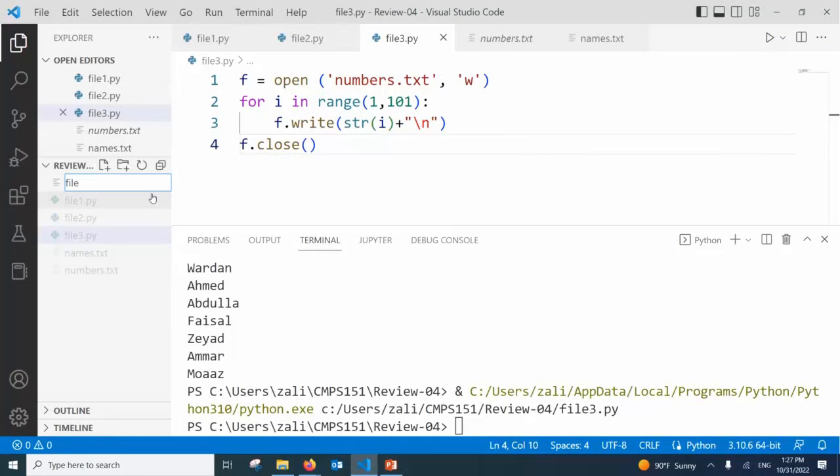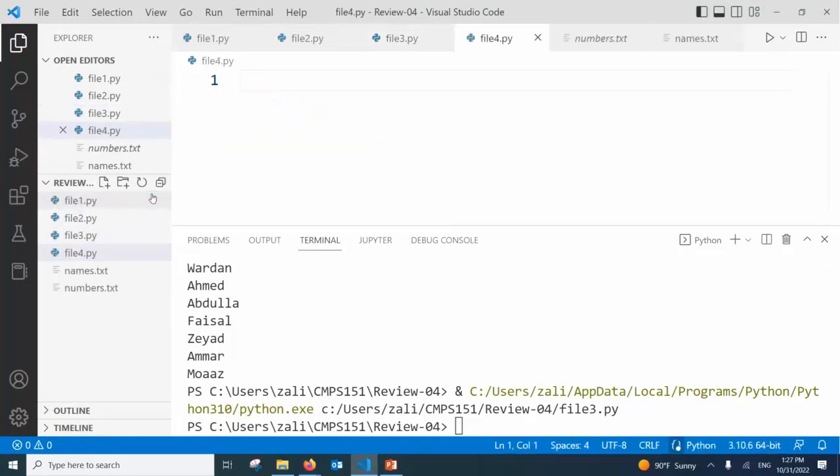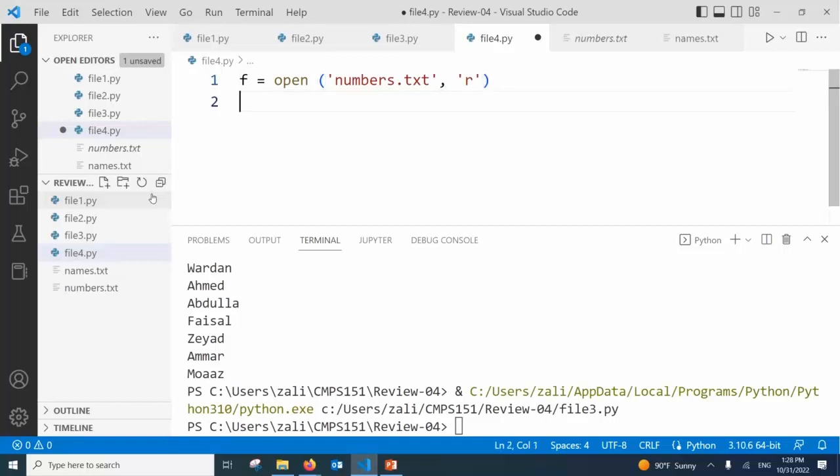A new Python file. We need to open the file. So f is equal to open. What's the file name? numbers.txt. What mode? Definitely read. Now, can we use a for loop or a while loop? You know you can use both of them. I can say data is equal, for example, to f.readlines. Right? Read all the lines. Now for line in data.